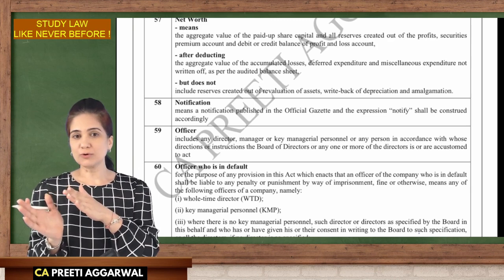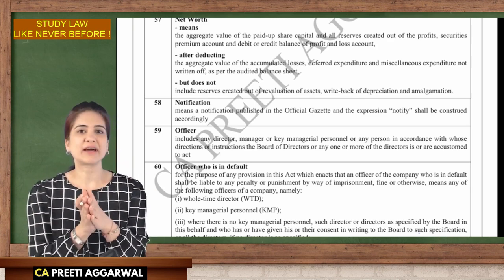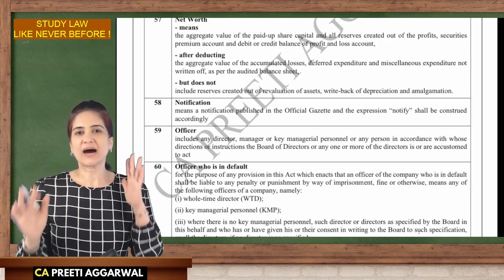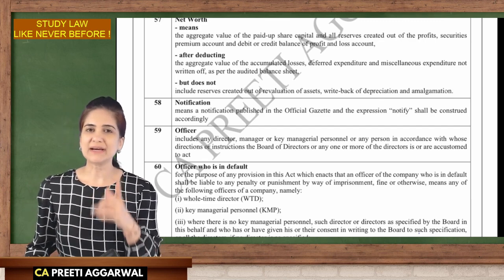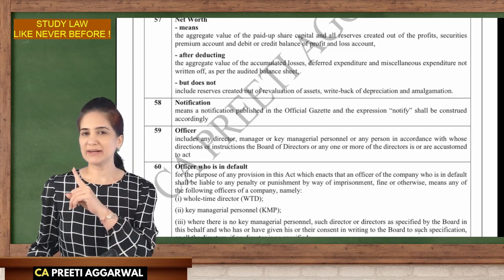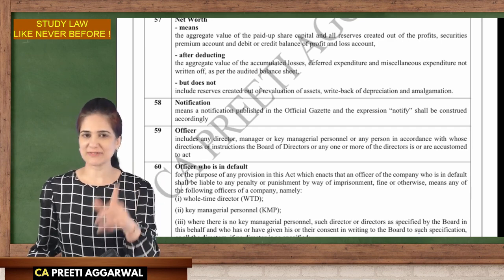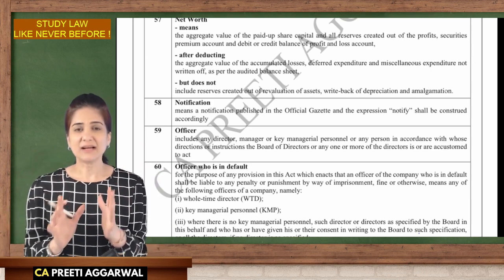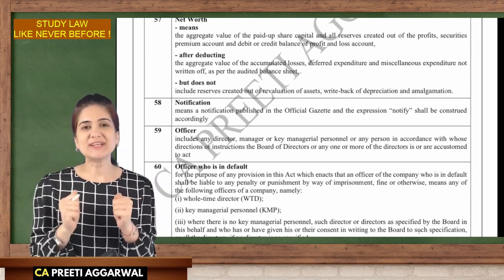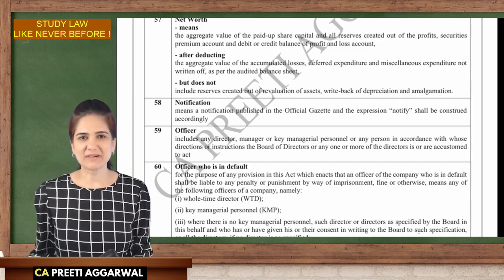I don't want to move away from the topic. That is why before starting the session, I told you this was in my mind and I want my students to clear in the first attempt. Okay, so I didn't want to distract you during the lecture. That is why I mentioned this earlier. All right, now come back. Let us motivate each other and continue our discussion.